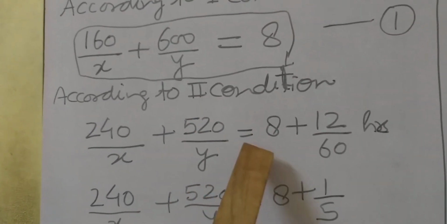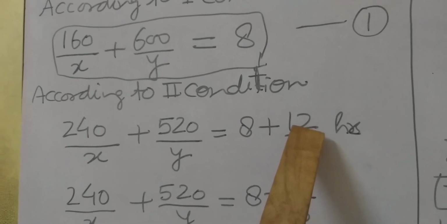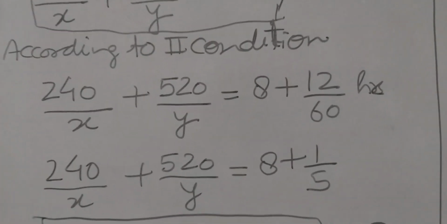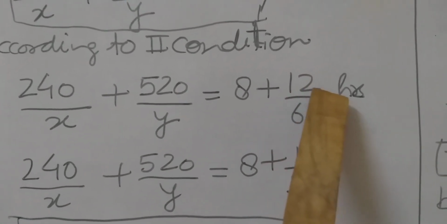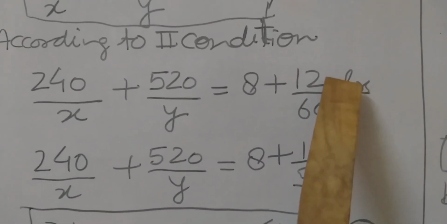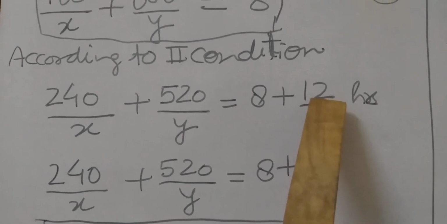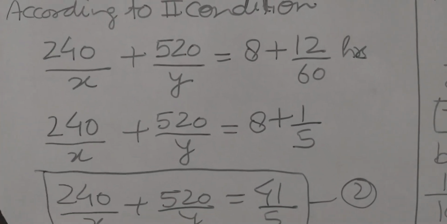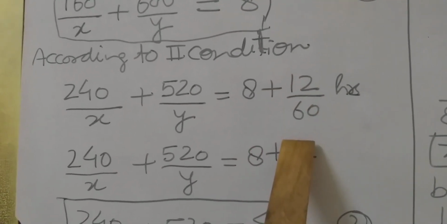520 upon y equals 8 plus 12. 12 is minutes, it is written. He takes 12 minutes more. Okay, so 8 plus 12 minutes. So we have to change 12 minutes into hours. To change 12 minutes into hours, we have to divide it by 60. So 8 plus 12 upon 60 hours.